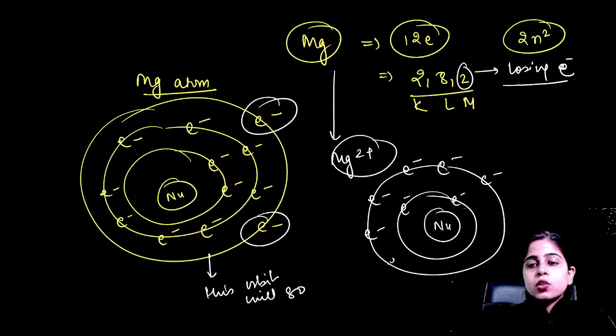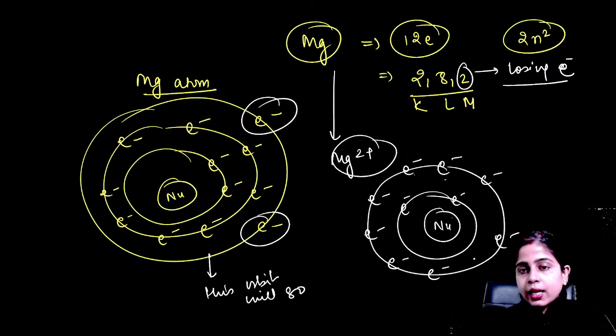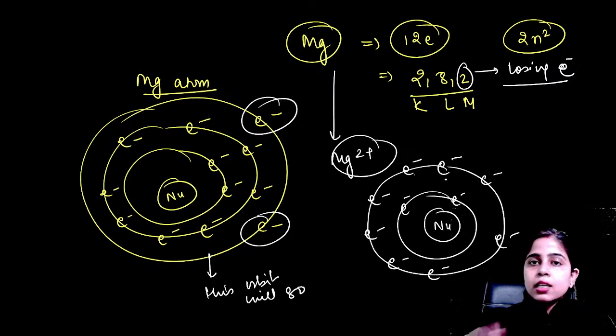Okay, so why is it losing electrons? To attain the noble gas configuration. 1, 2, 3, 4, 5, 6, 7, yes, 8. So here you can see this is the structure for your magnesium. Now electrons are lost. Protons and neutrons are not lost.